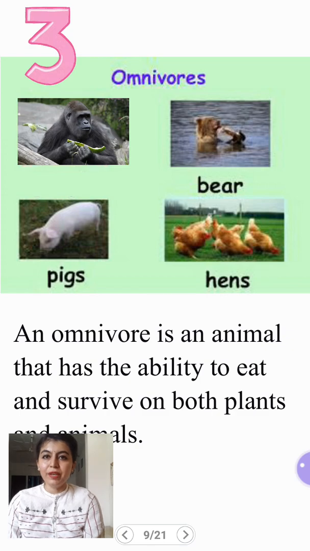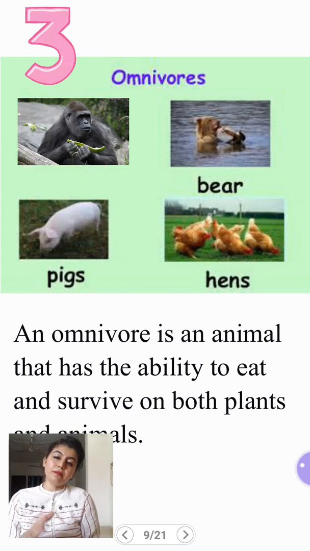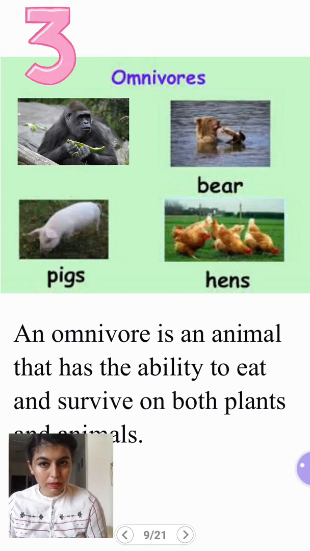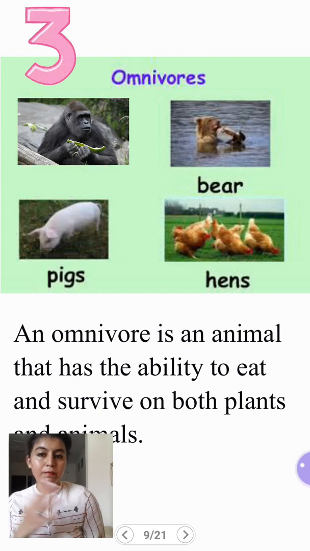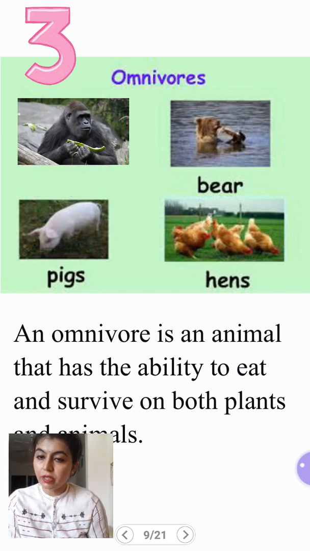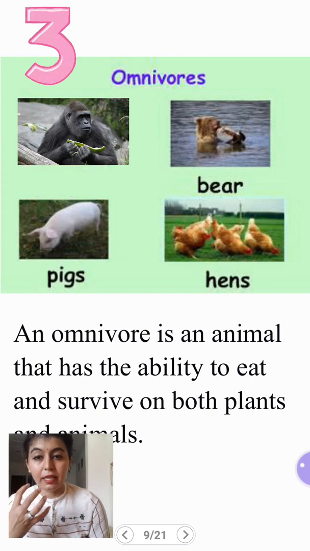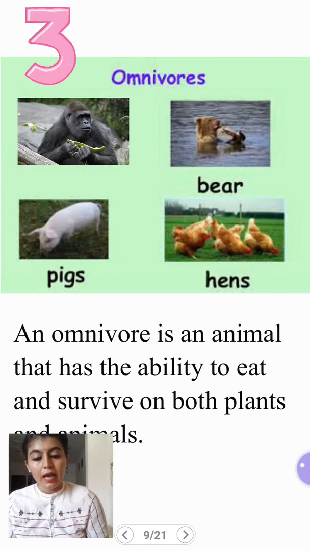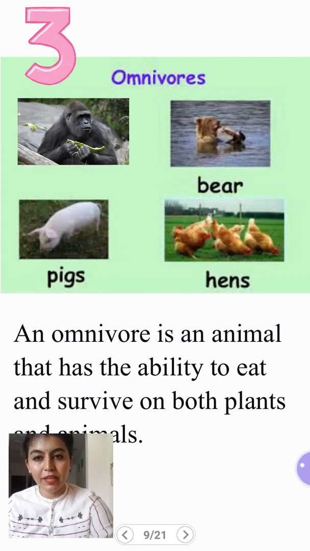Then the third group we have is omnivores. These animals eat both plants as well as animals. So their teeth are specially designed to eat both kinds of foods. And I forgot to tell you one thing, that the carnivores have a special teeth type. They have curved teeth to hunt and kill the animals and tear the flesh of the animals so that they can eat them.